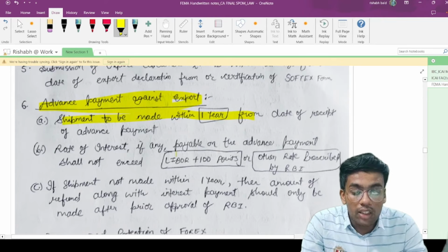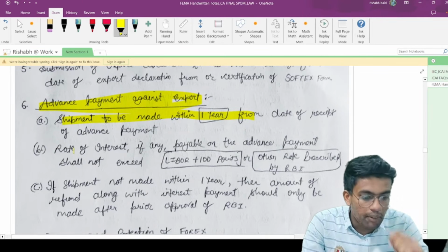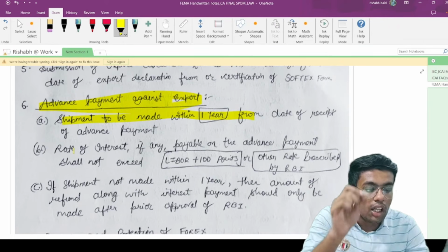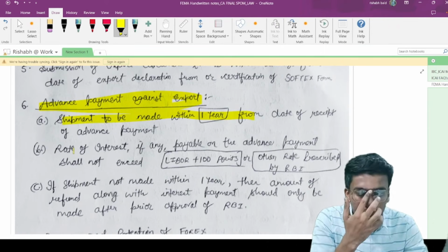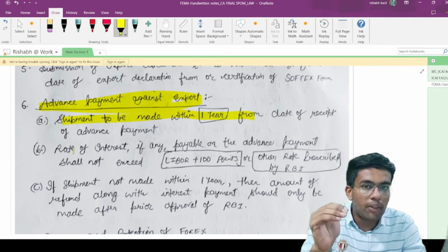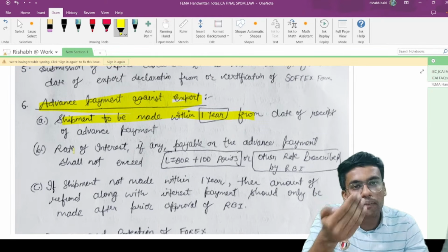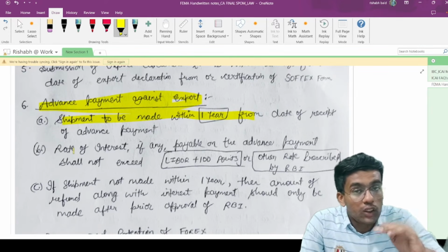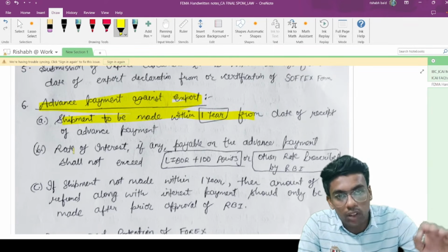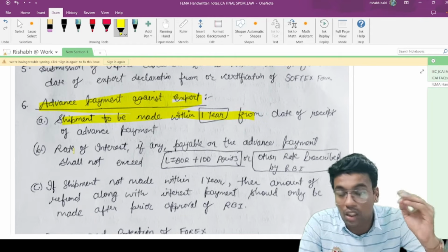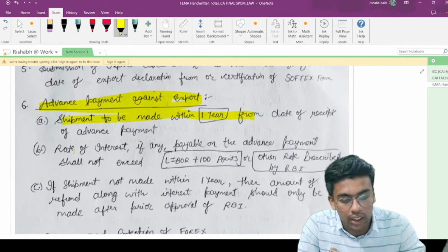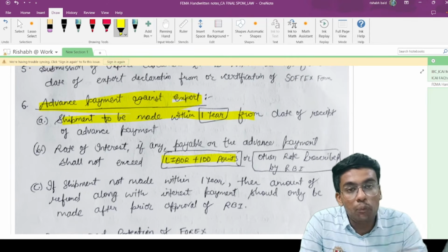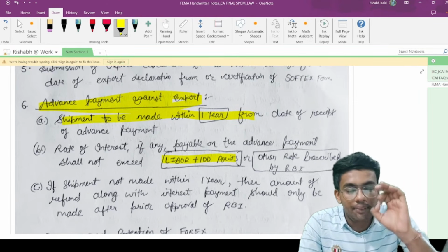Okay. Now, what should be the rate of interest? If any is payable on the advance payment, it shall not exceed LIBOR plus 100 basis points or other rate prescribed by RBI. Let's say you have received advance payment, you have to ship the goods within the next 1 year. So in the next 1 year, what would be the maximum interest rate you can pay to the importer of the importer country? The rate of interest shall not exceed LIBOR plus 100 basis points or other rate prescribed by the Reserve Bank of India.